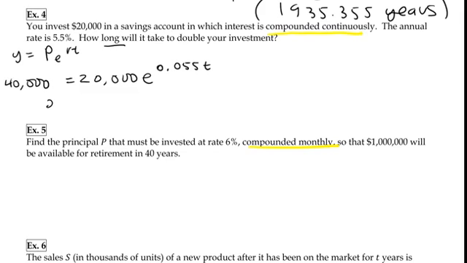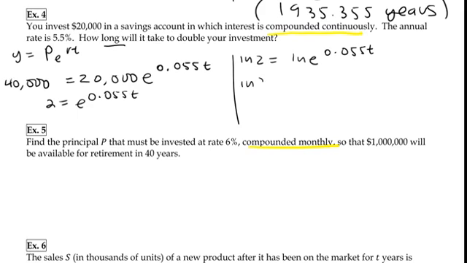Let's divide both sides by 20,000 and get here. Do you guys notice this is no calculus really? Take the natural log of both sides. The reason we're doing that is to bring that exponent down. Let's take T, divide both sides by 0.055, and ta-da, we're done.